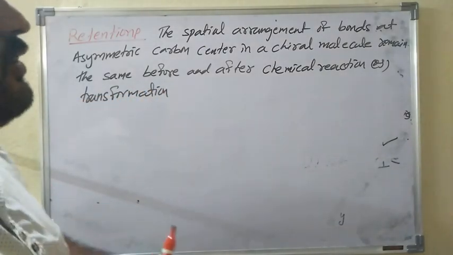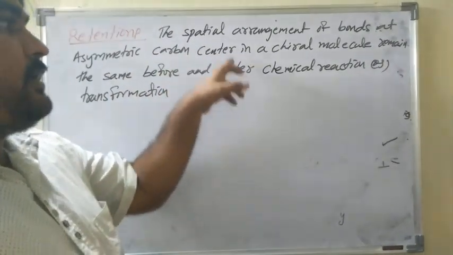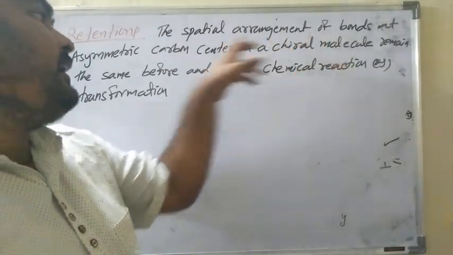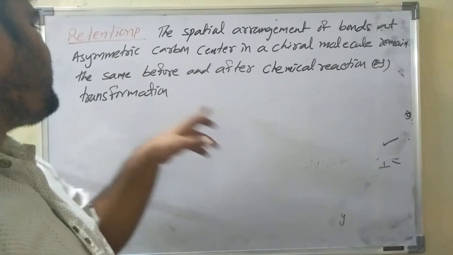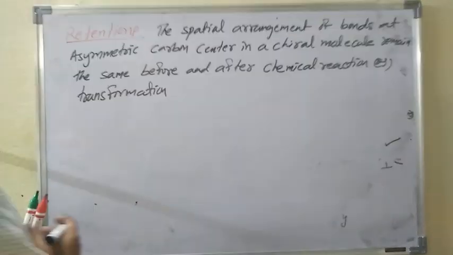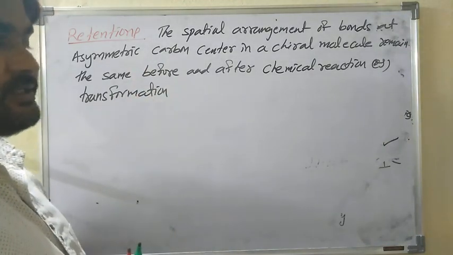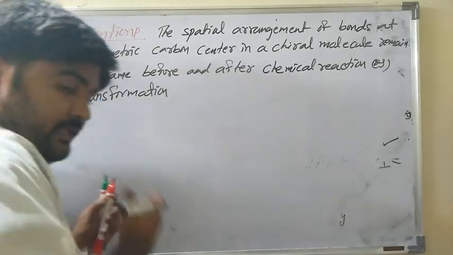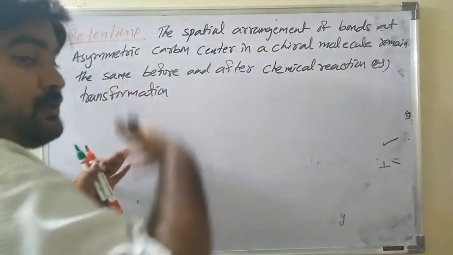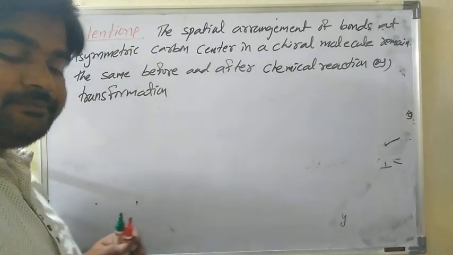The spatial arrangement of bonds at an asymmetric carbon center. Asymmetric carbon center means chiral center in a chiral molecule. If a chiral center is present, the molecule is a chiral molecule. If it remains the same before and after a chemical reaction or transformation, the reaction is called retention. That is called retention of configuration. Retention means the molecule's configuration before the chemical reaction and after completion of the reaction should be the same.